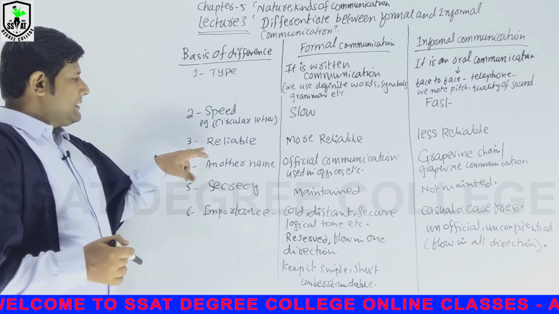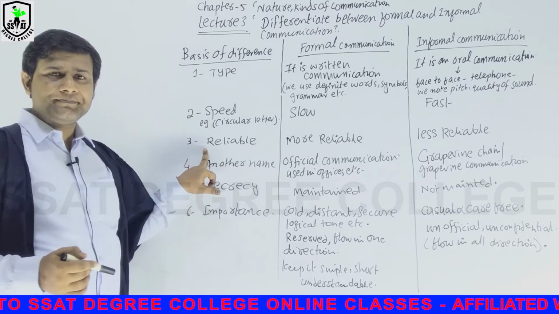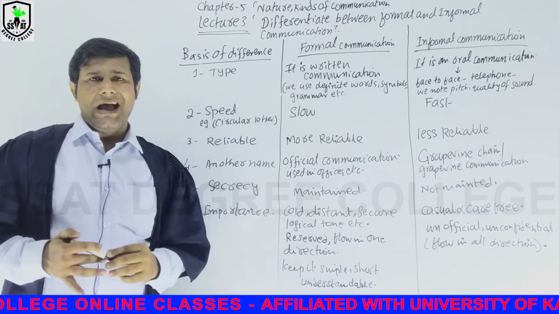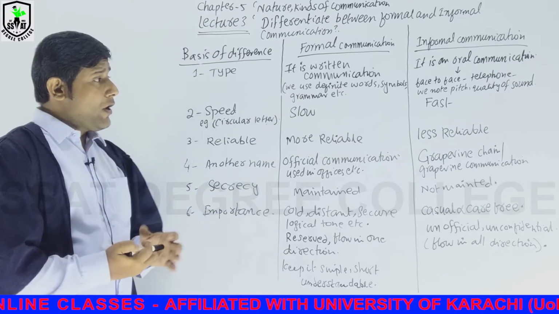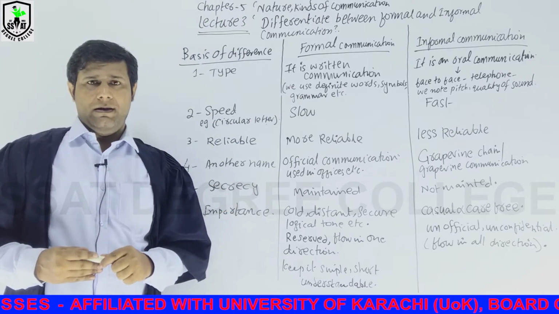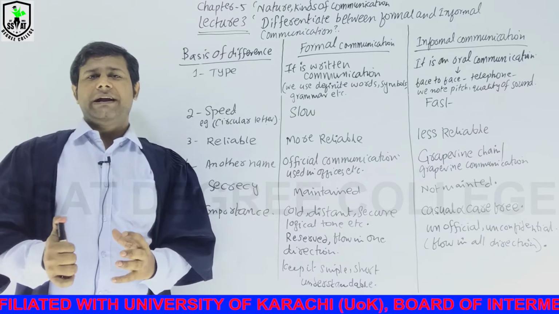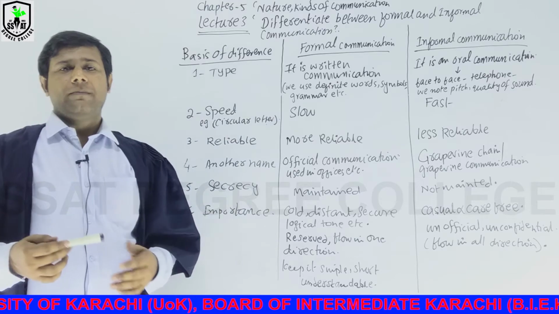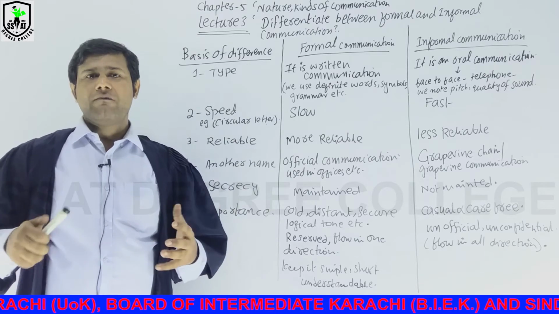So number 3, reliability. Formal communication is more reliable, and informal communication is less reliable, because when a superior wants to convey any secret or information to a subordinate, secrecy is maintained in formal communication.